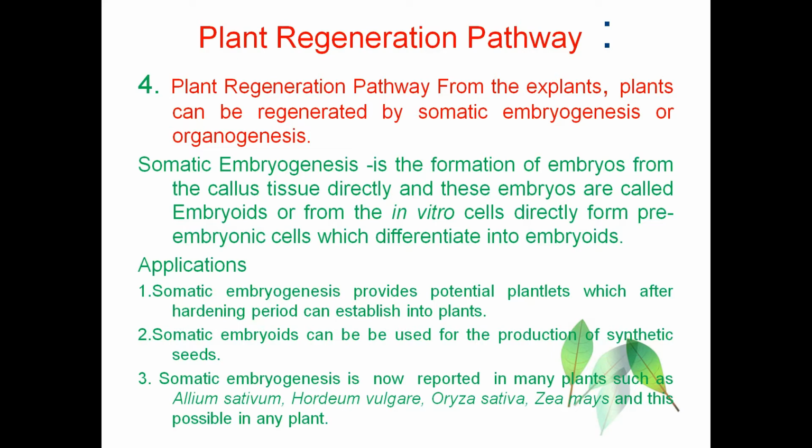Synthetic seeds are nothing but the embryoids which are encapsulated in agarose gel or calcium alginate. Synthetic seeds are produced by encapsulating the embryoids in agarose gel or calcium alginate. Somatic embryogenesis is now reported in many plants like Allium sativum, Hordeum vulgare, Oryza sativa, Zea mays, and now this is possible in any plant.